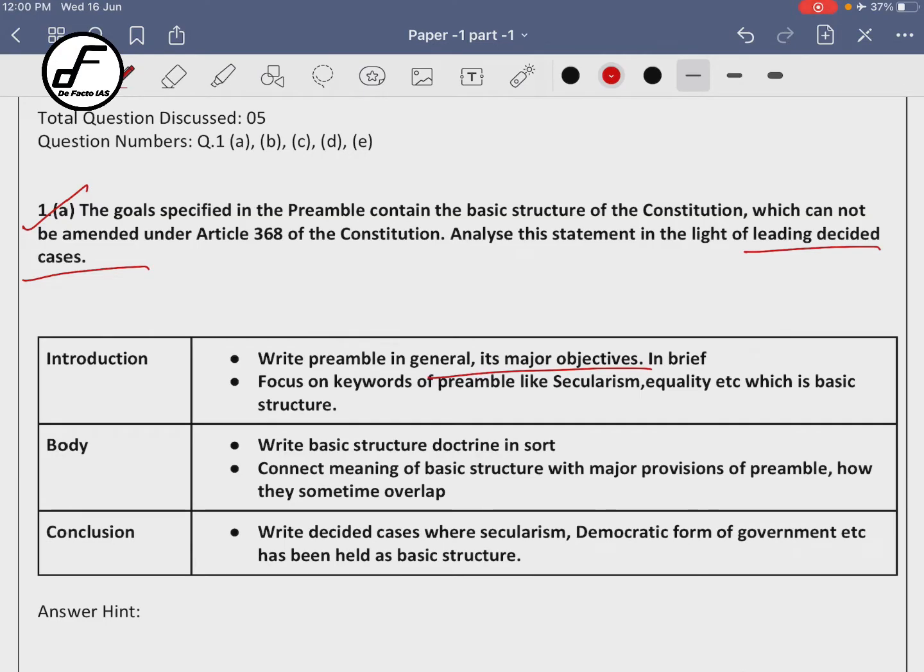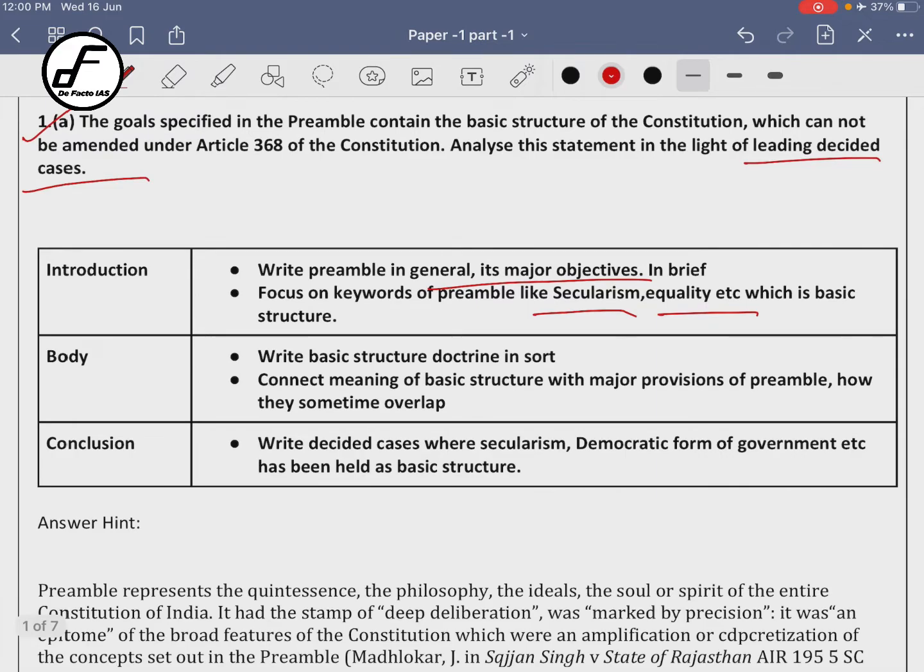There's a model answer also, you will see there, right? The objective is to identify the source of authority, talk about certain benefits to the citizen, talk about sovereignty, secularism, etc. Then you will focus on the keywords which are a part of basic structure, basically secularism or equality, and rule of law, as a corollary to equality. Then you will talk about basic structure in short, right? You will not go and write on all the cases like Kesavananda Bharati and every judgment in detail. It should hardly take 5 to 6 lines, right?